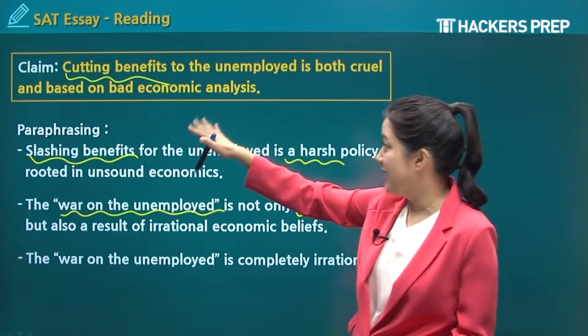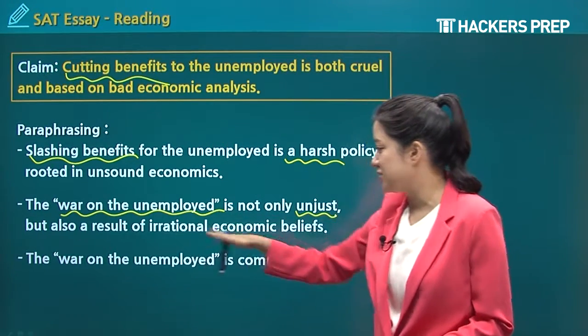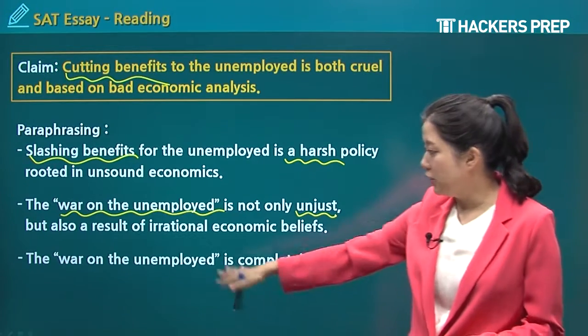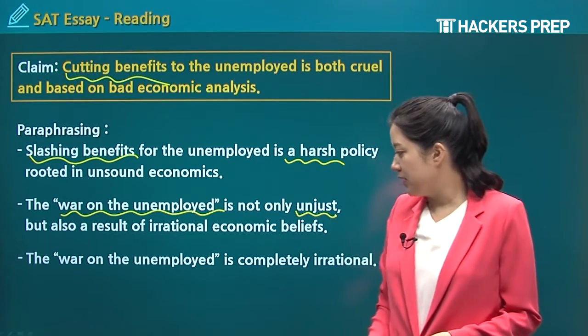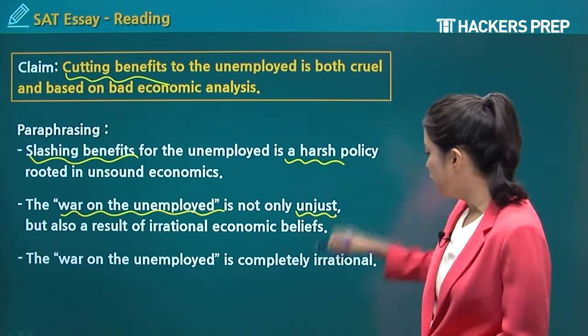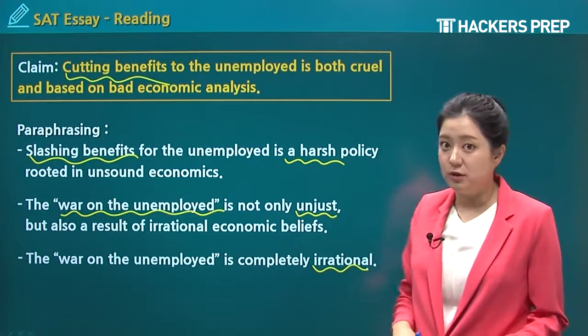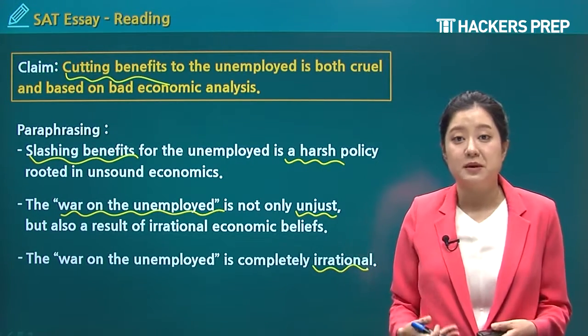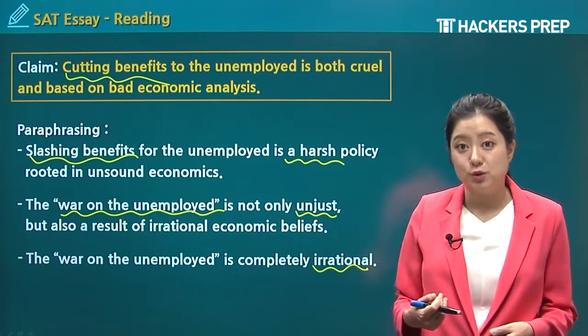Instead of writing bad economic analysis, I wrote irrational economic beliefs. So you could switch these words around. And also, the last one, the war on the unemployed is completely, and instead of using the word cruel, you can just use the word irrational. So make sure that you have this main point memorized, but you also paraphrase the main point because we're going to keep referring to it in our essay.